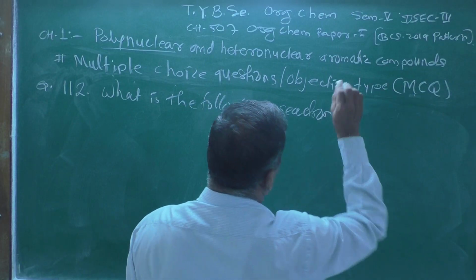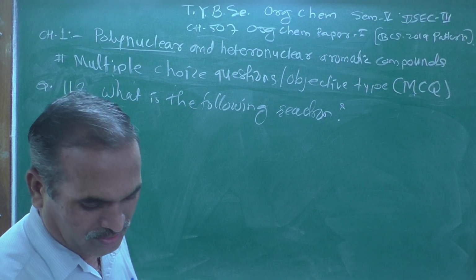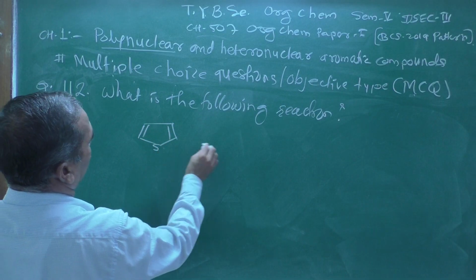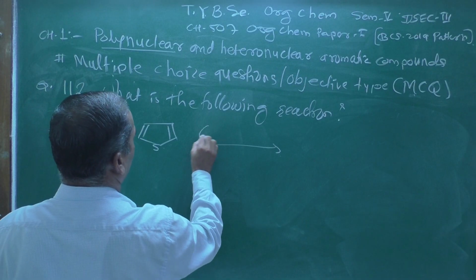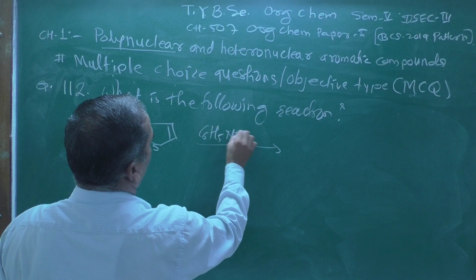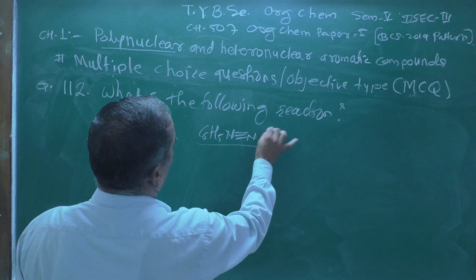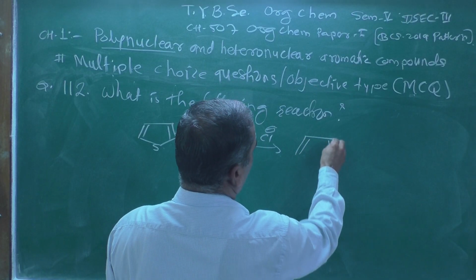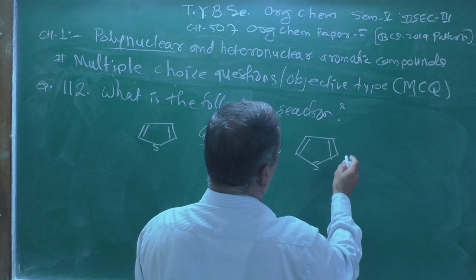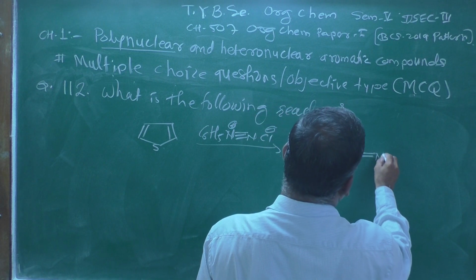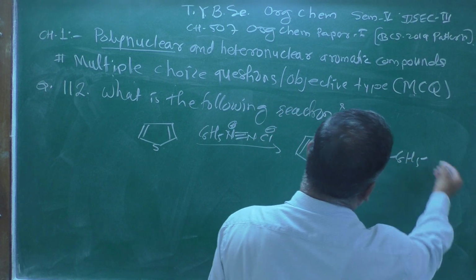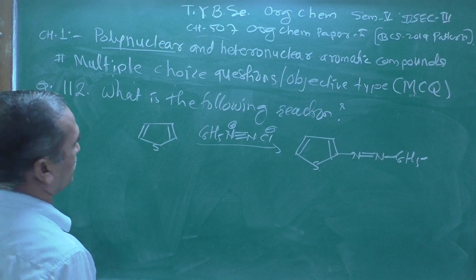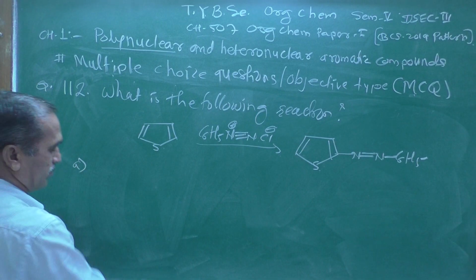The reaction is represented here. See, thiophene is treated with C6H5 N triple bond N Cl minus, with a positive charge, and the product is also given here: N double bond N C6H5. This is the reaction and the options are given.